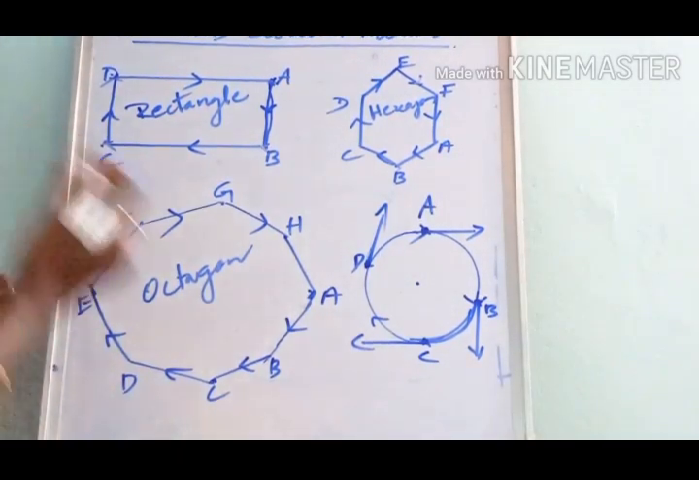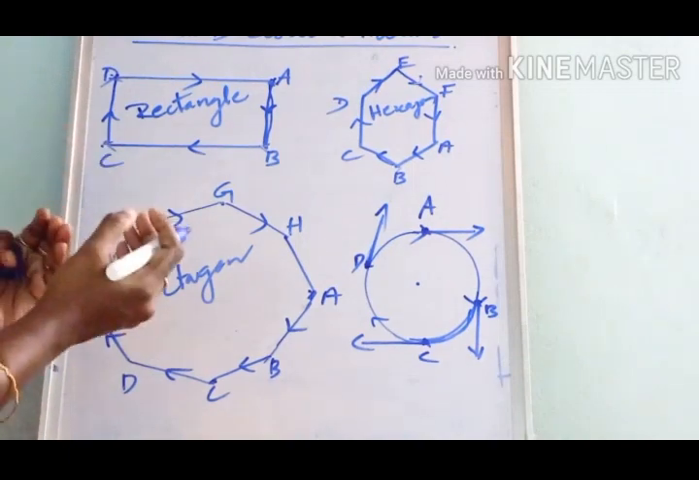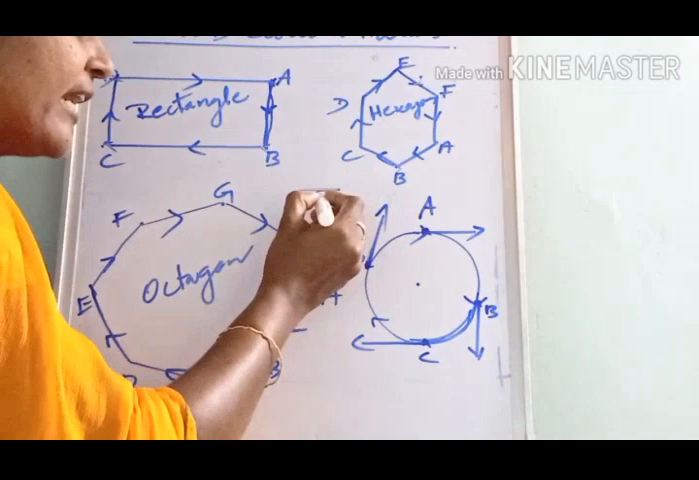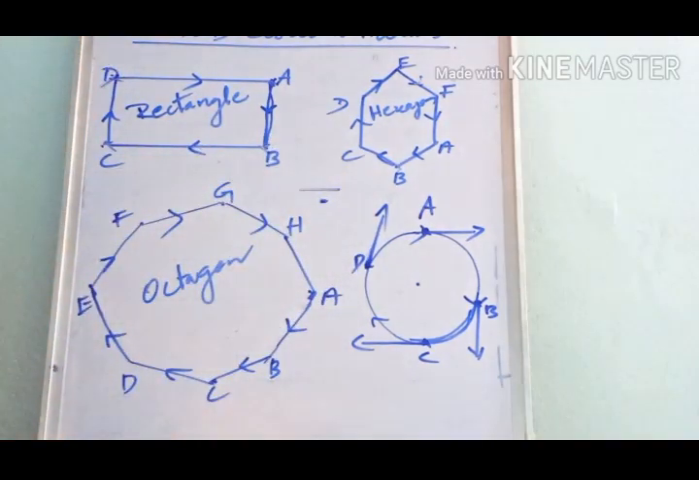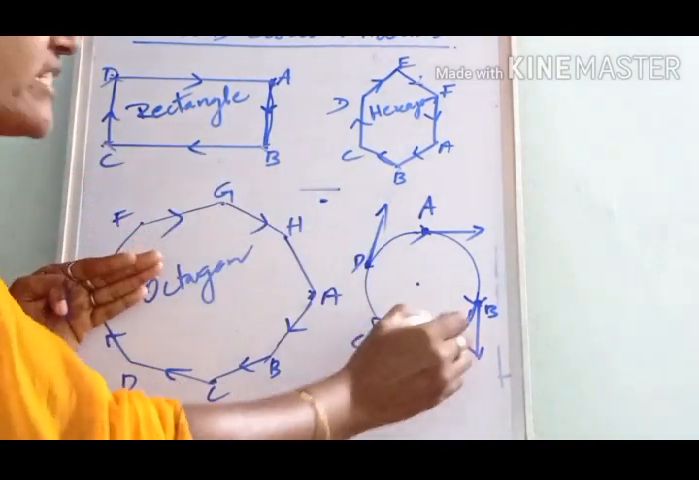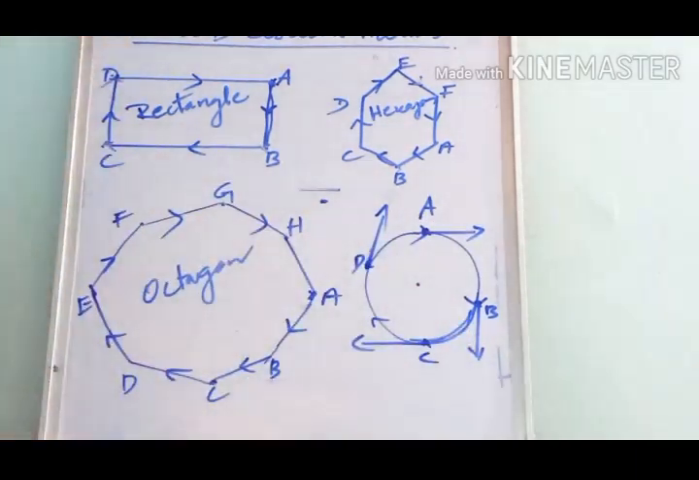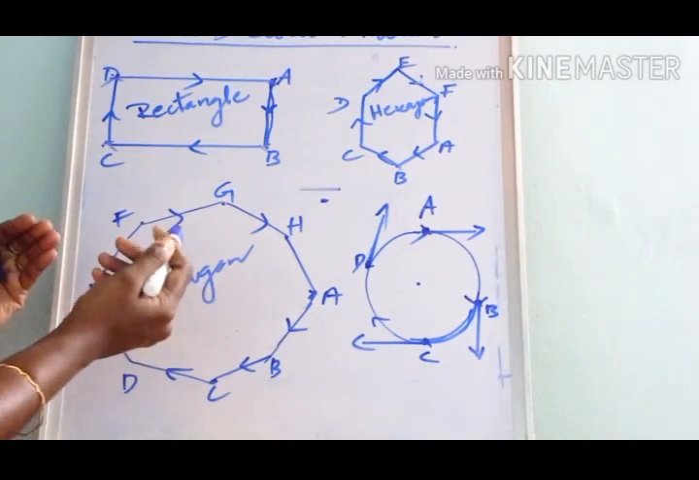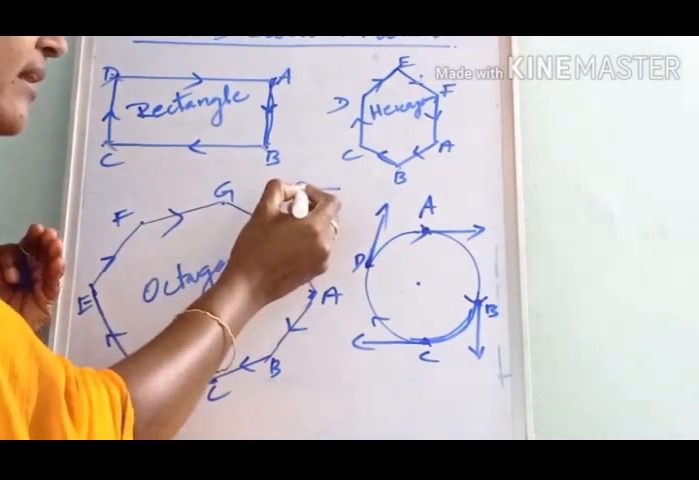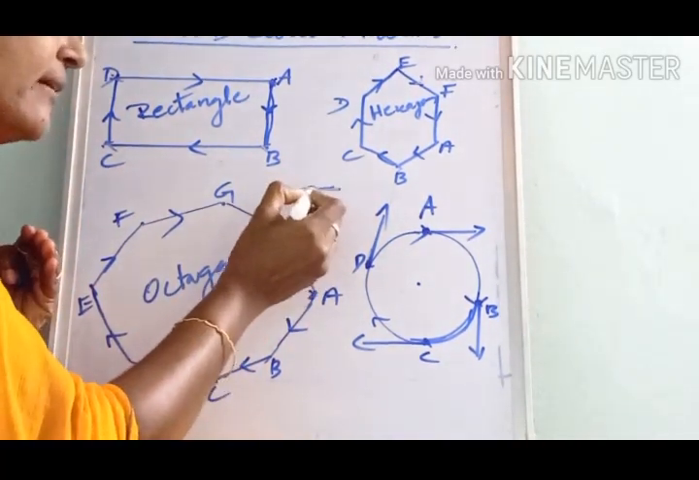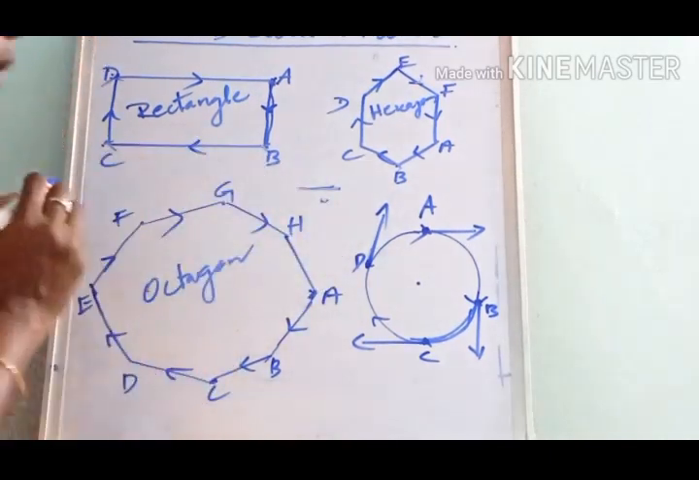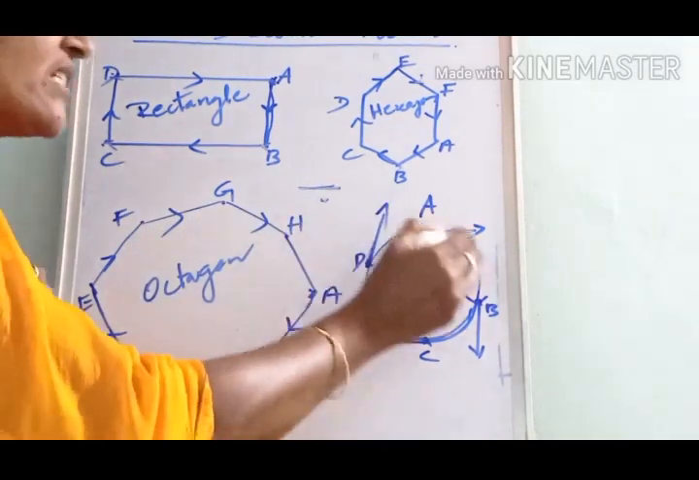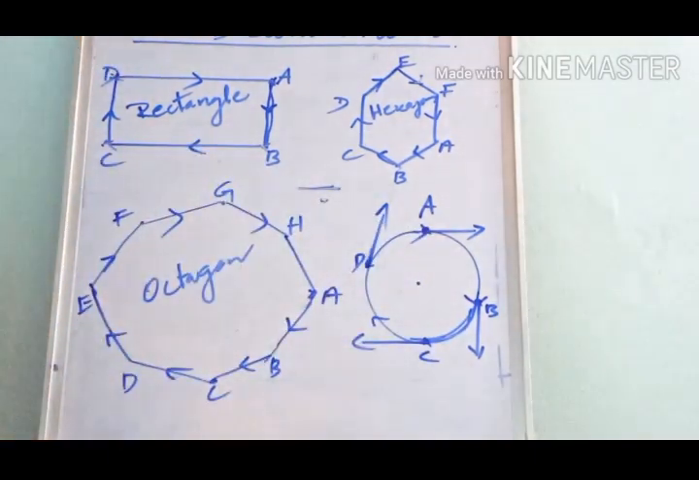Suppose we increase the sides indefinitely. Actually each side reduces to a point and the track approaches the shape of a circle.